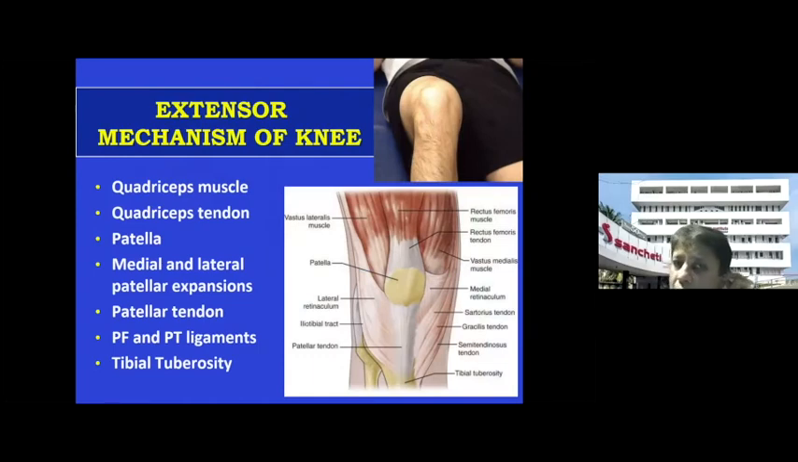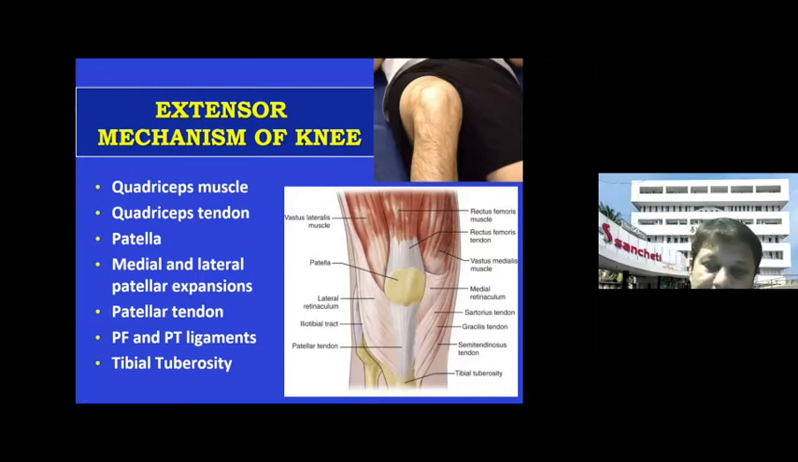Before I move on to explain what is the extensor lag or locked knee, what I want you to understand is the extensor mechanism apparatus. The extensor mechanism apparatus is made up of the quadriceps muscle, which inserts on the proximal pole of the patella with the medial and lateral retinaculum and the expansions. Then it includes the patella, then the patellar tendon, and the tibial tuberosity. So this whole apparatus, the quadriceps muscle inserting into the patella with the medial and lateral expansions, the patellar tendon, and the tibial tuberosity, the whole thing is called the extensor mechanism apparatus.